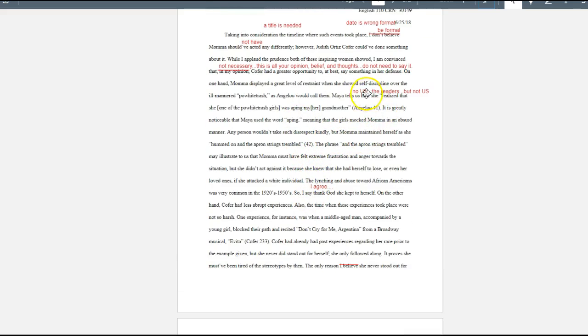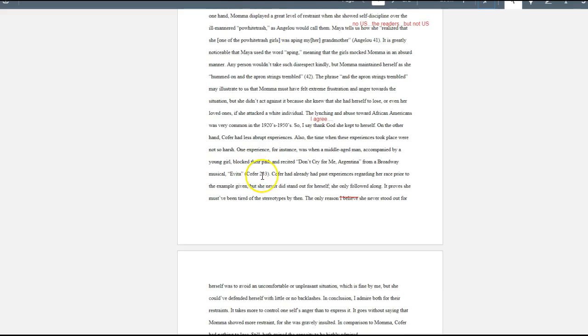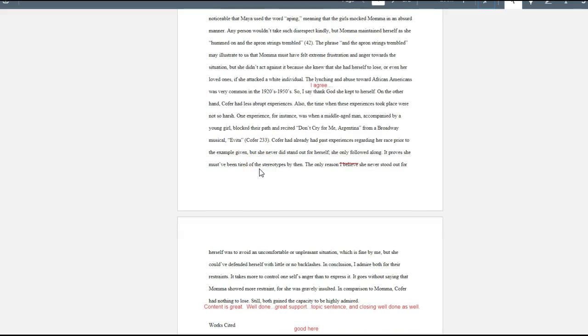Let's see here. Angelou 41. Some people are putting the period here. No, the period goes after the citation. Good, good. And notice that he put Angelou first, but then in the subsequent he did not because all of these came from Angelou. And then down here when he switched to Kofer, he used Kofer the first time, so we know who the author is.